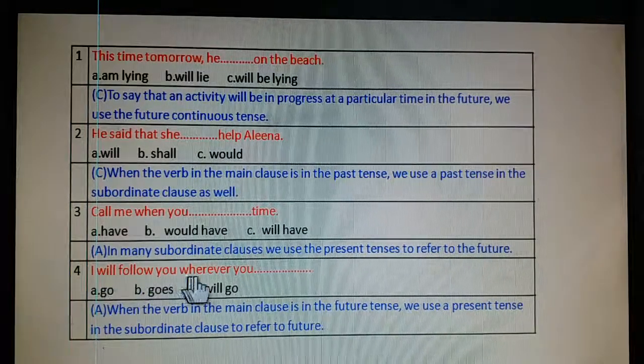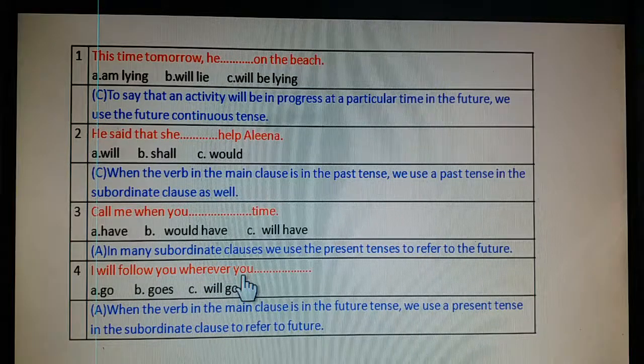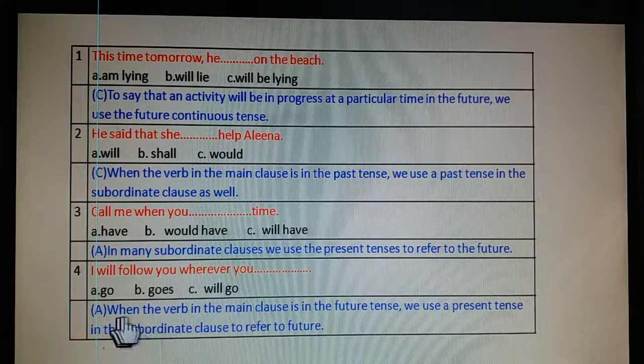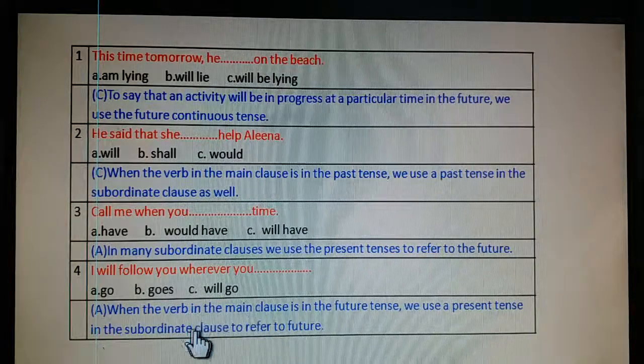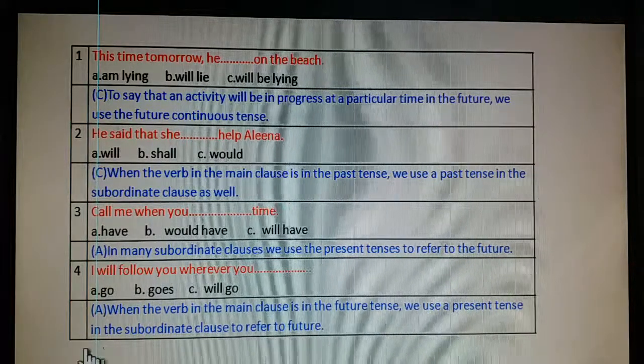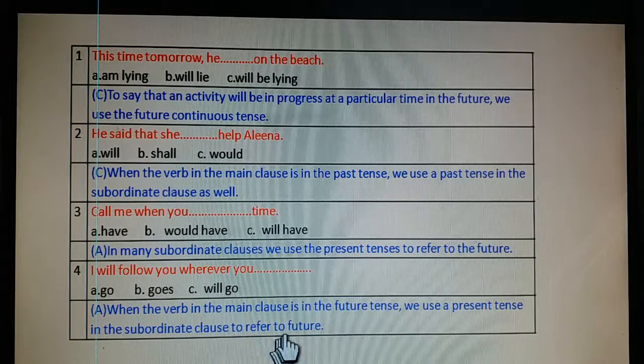I will follow you wherever you go. The correct answer is A. We will not opt for will go because when the verb in the main clause is in future tense, we use a present tense in the subordinate clause to refer to the future.